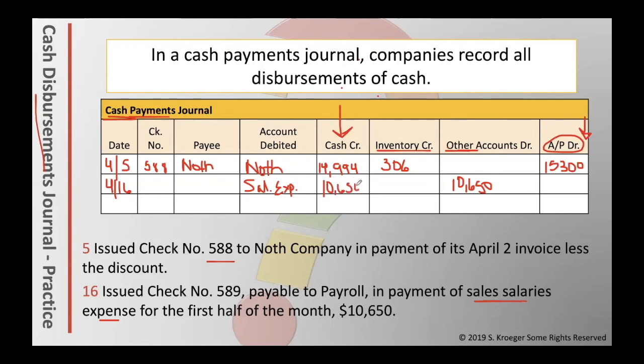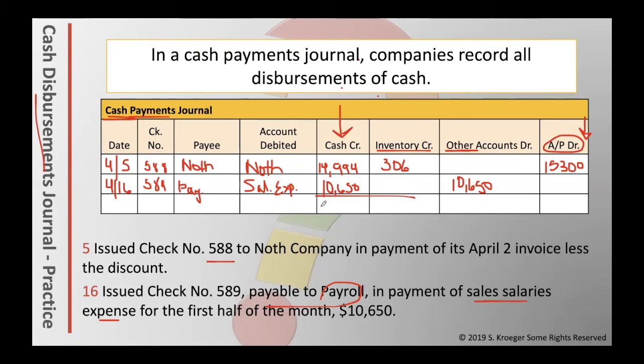The payee would be who we're writing the check out to. It says payable to payroll. We would just write payroll here. Payroll. And then the check number would be 589. Now that we're done, we would add up the columns.